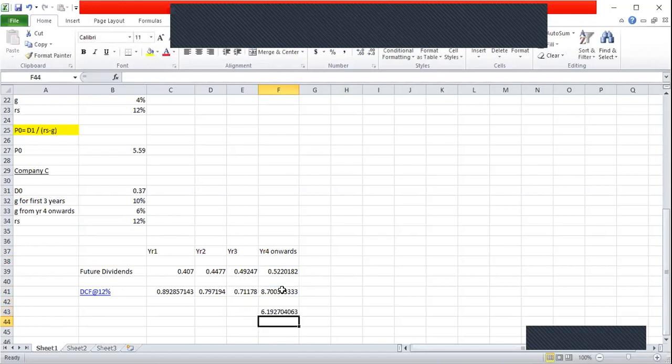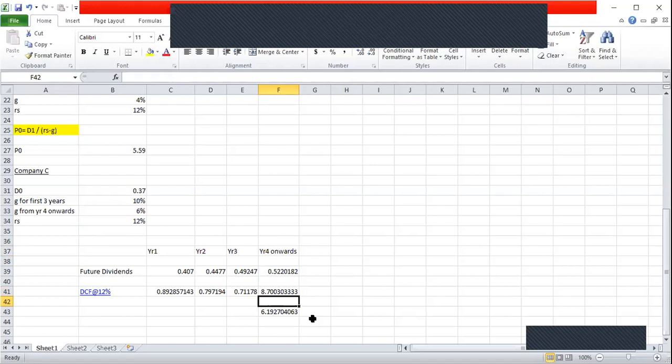So I repeat, when we are calculating the present value for the cash flow starting from year 4 with a constant dividend growth rate, we need to apply the dividend growth rate formula. So we are taking the year 4 dividend as the numerator and dividing by the difference between cost of equity and the constant growth rate from year 4 onwards. For the answer that we obtain, we need to do a further adjustment.